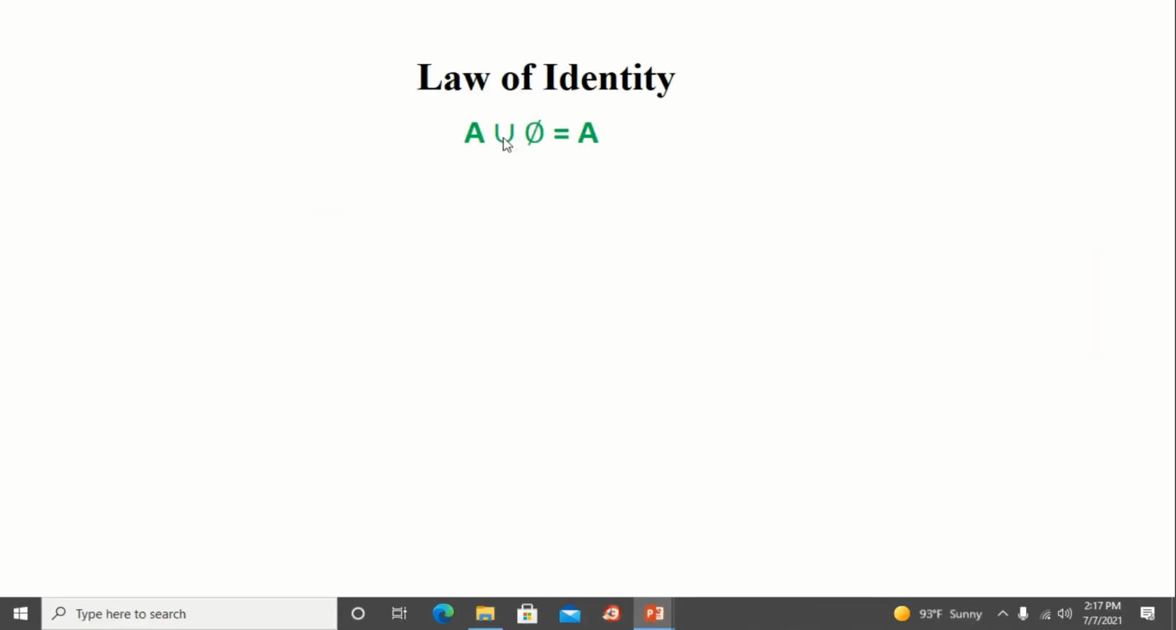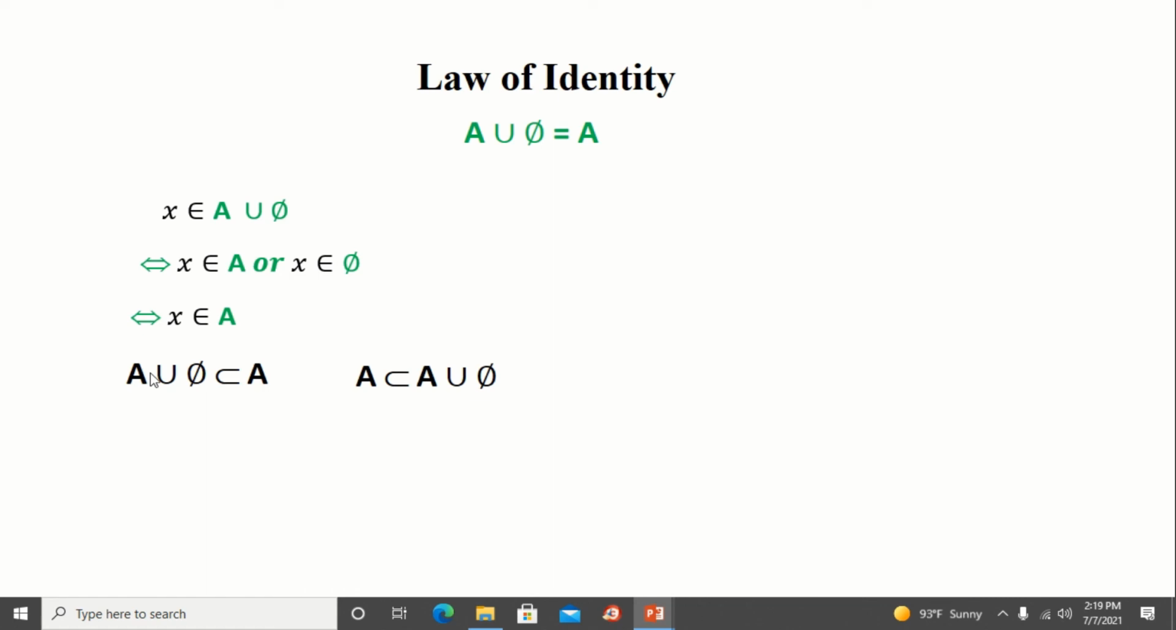To prove the law of identity, A union empty set equal to A, analytically, first let us consider X is an element of A union empty set. From the definition of union of two sets, we can write this as if and only if X is an element of A or X is an element of the empty set. Here the empty set has no element, so X belongs to the empty set is not true. Thus we have X is an element of A. Thus we proved these two inclusions. Hence we conclude A union empty set equal to A.